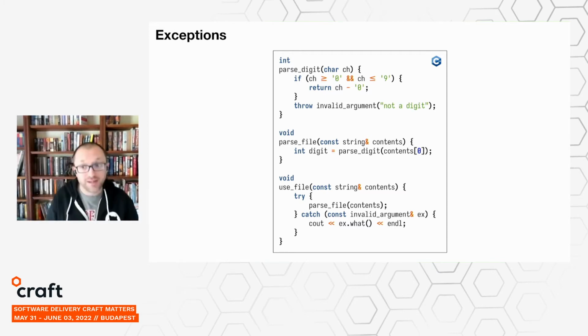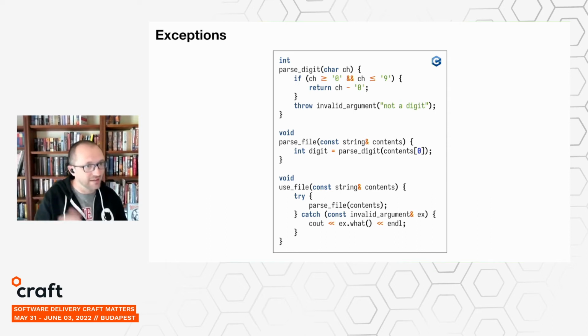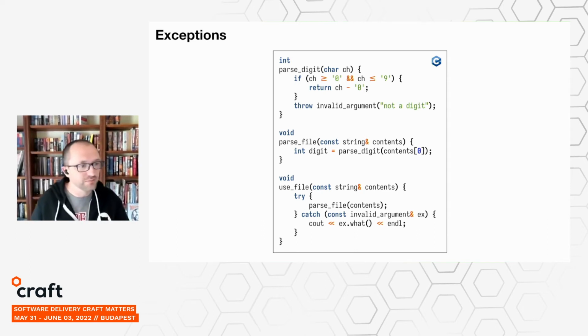And some people like that because it means that many of your functions can focus on the happy path and not have to really worry about explicitly handling error conditions. But other people don't like that pattern because they feel that the implicit control flow is harder to reason about.